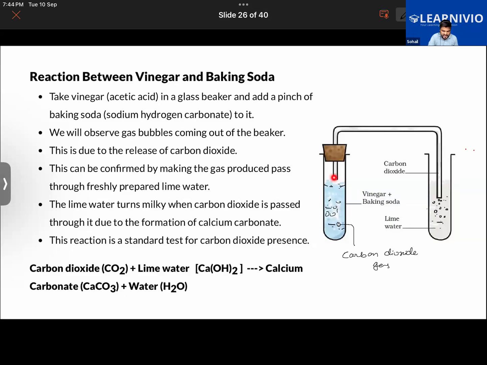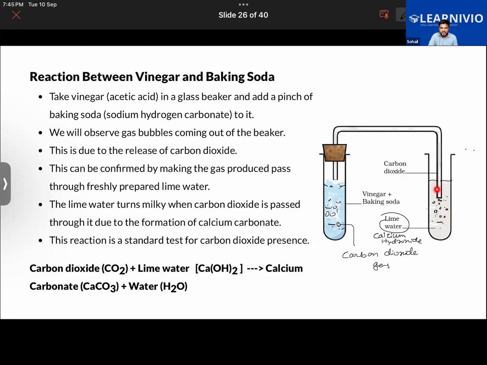So this carbon dioxide gas now passes via this bent tube. We take out this carbon dioxide via this bent tube, and this bent tube has been dipped into another test tube. It has been dipped into lime water in this test tube. Now there is lime water, so the question is, what is lime water? Basically, it's calcium hydroxide. We have taken calcium hydroxide in another beaker here.